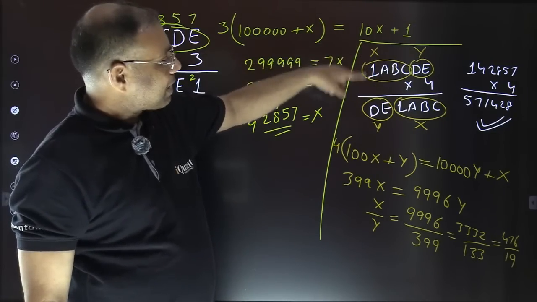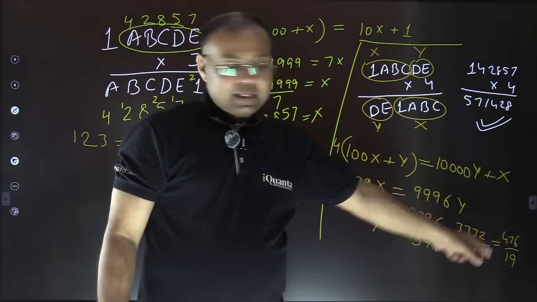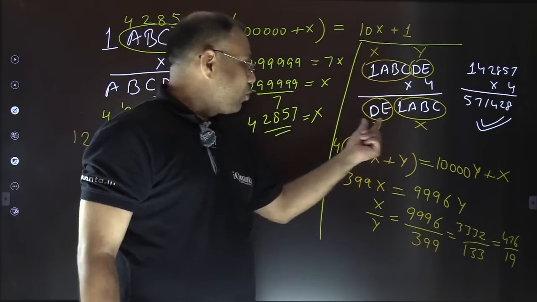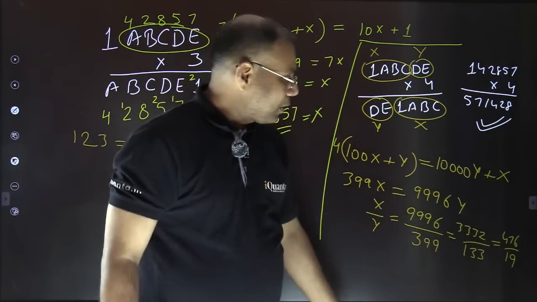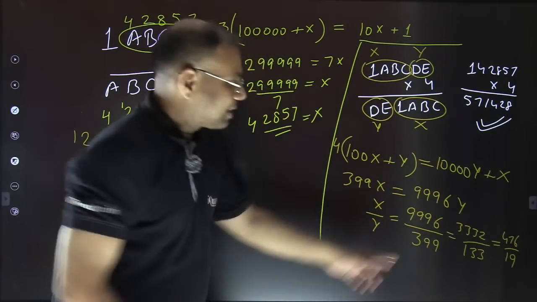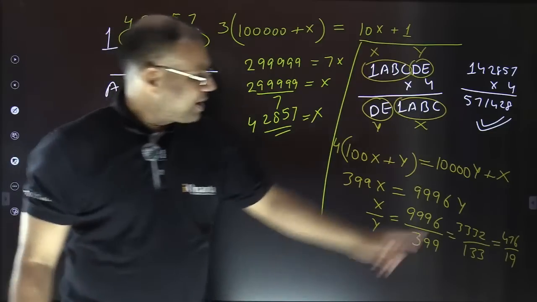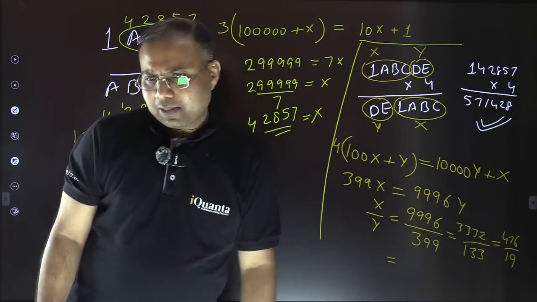Isn't it? X must start with 1. Here right now in place of x we have written 476. And see, y also must have only a 2-digit number. Y should be a 2-digit number. So I can use its multiple. Now tell me any multiple of 476 which is a 4-digit number starting with 1. We can take it 3 times.